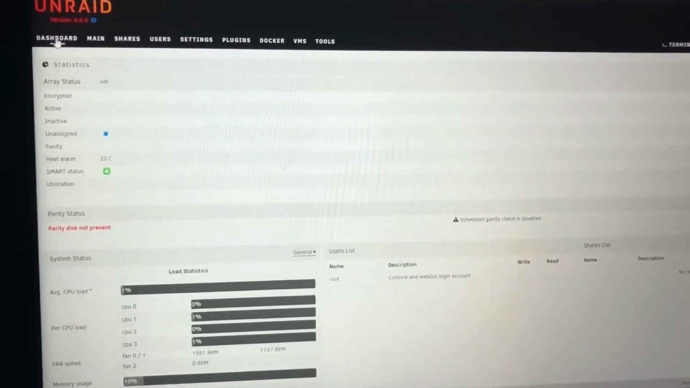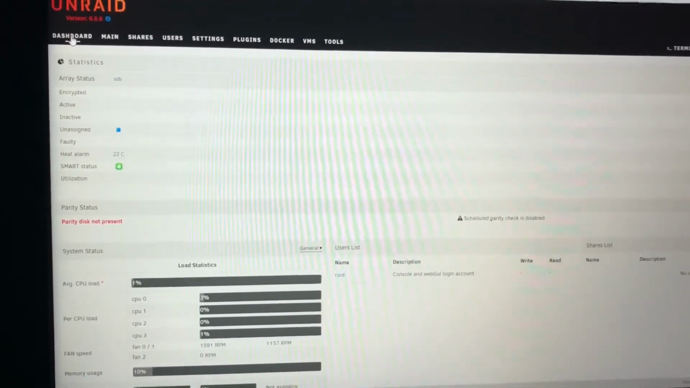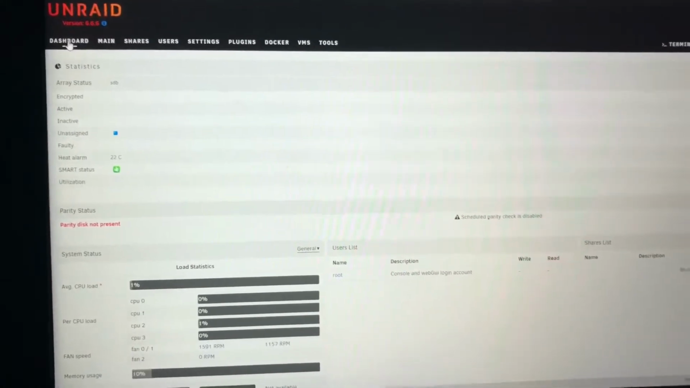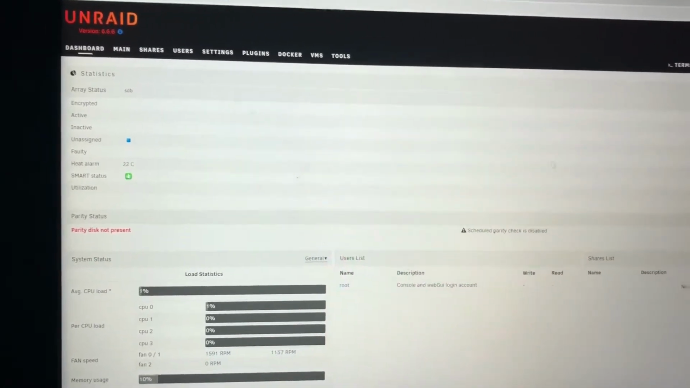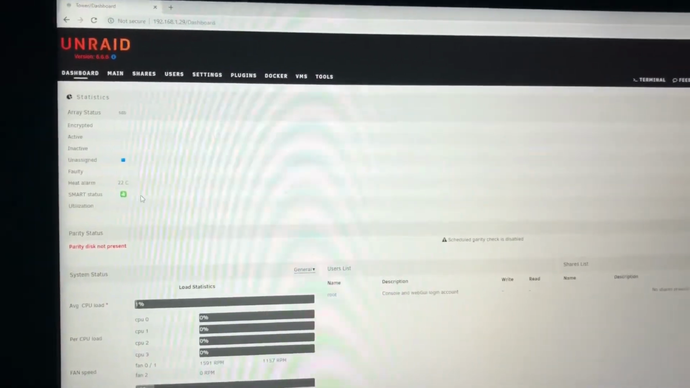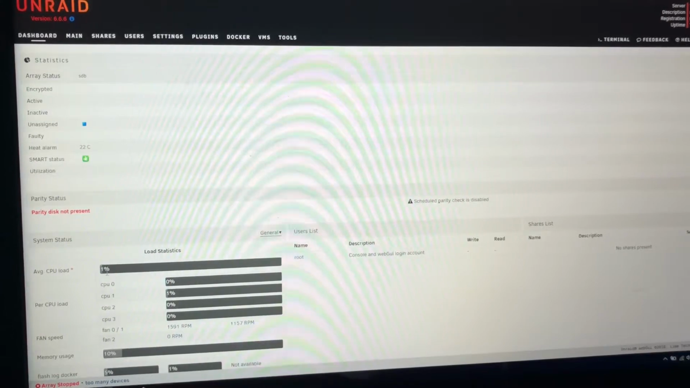So I now have unRAID working. The settings that I just grabbed were just time, date, and format and things like that, which don't really matter so much. We've only been up for 7 minutes. We are unregistered still. I will be registering this. I am amazed that this is working. CPU load is like 1%.